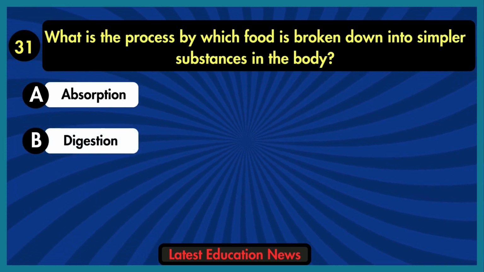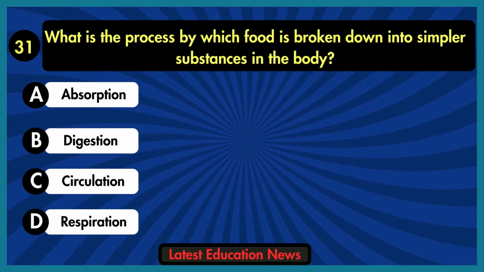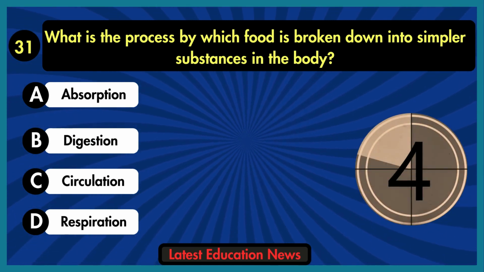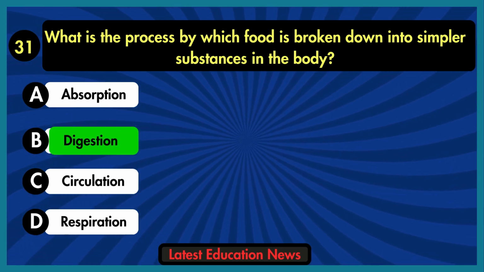What is the process by which food is broken down into simpler substances in the body? A. Absorption. B. Digestion. C. Circulation. D. Respiration. The correct answer is option B, digestion.